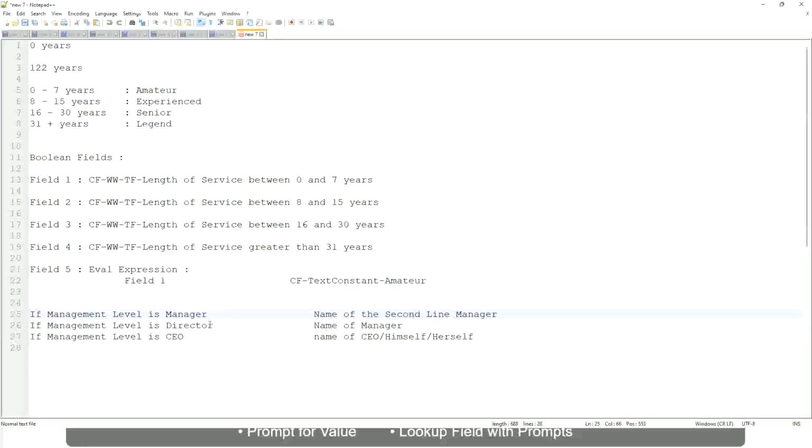It will be dynamic depending on the worker. So you have to return something that is stored in a field, and select that field, like manager's manager, level 02, etc. These are available fields. So you have to select those and not hard code something like amateur, senior, or legend. So in this case, evaluate expression is a better fit.